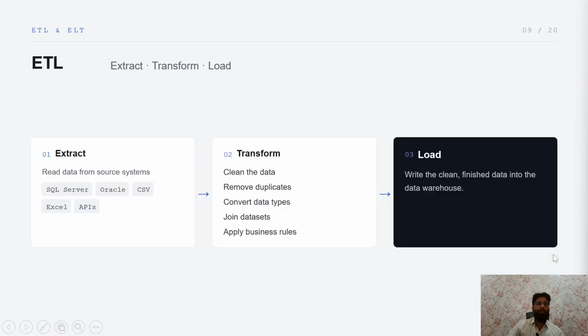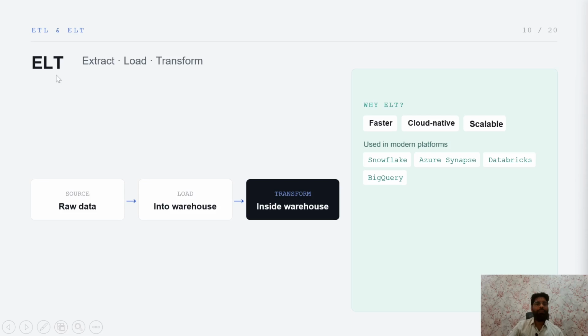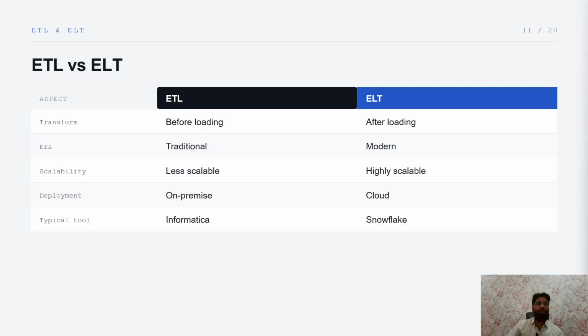So in ETL, first we transform, then we load, and in ELT, first we load and then we perform transform operations. So these are the main differences between both of them. Transformation happens before loading in ETL, and after loading in ELT. Era: ETL is a traditional approach, ELT is a modern approach. Scalability: ETL is less scalable, and ELT is highly scalable.